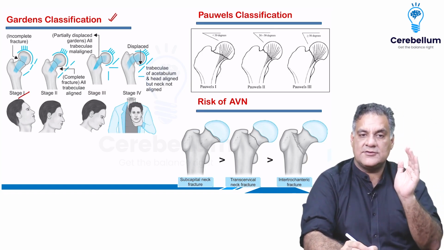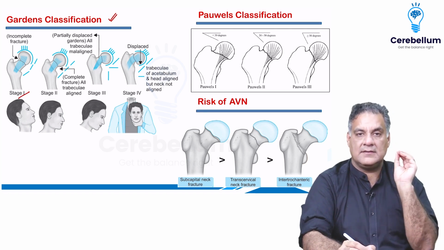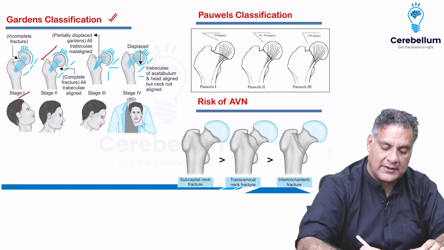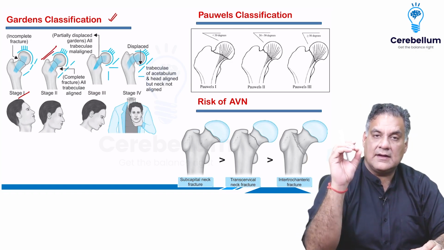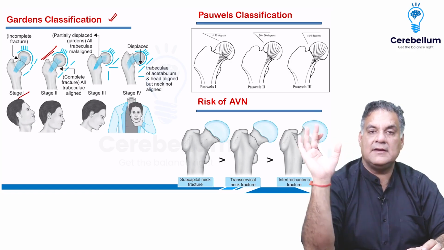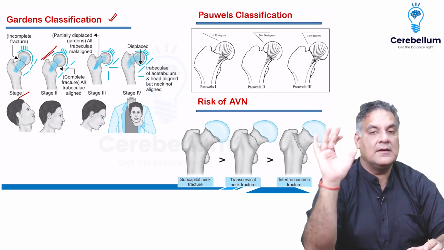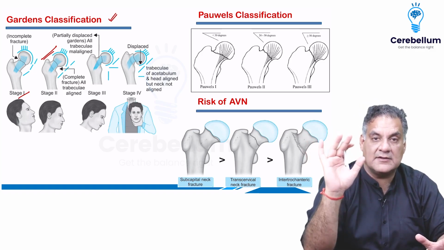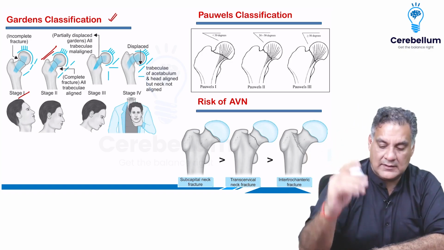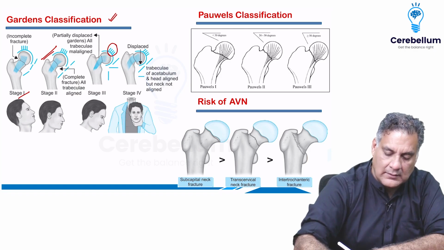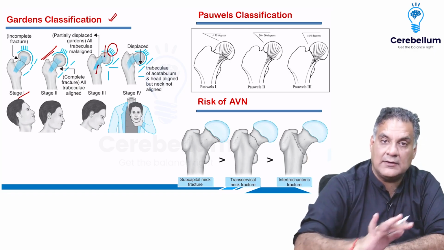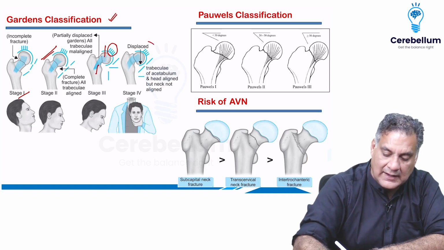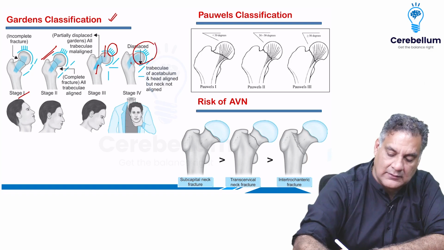In stage 2, the trabeculae are aligned but the fracture is complete, undisplaced. Stage 3 is incomplete, partial displacement. All three trabeculae of the acetabulum, the head and the neck are malaligned. And stage 4 is complete displacement, so the head will align with the acetabulum, but the neck goes away.